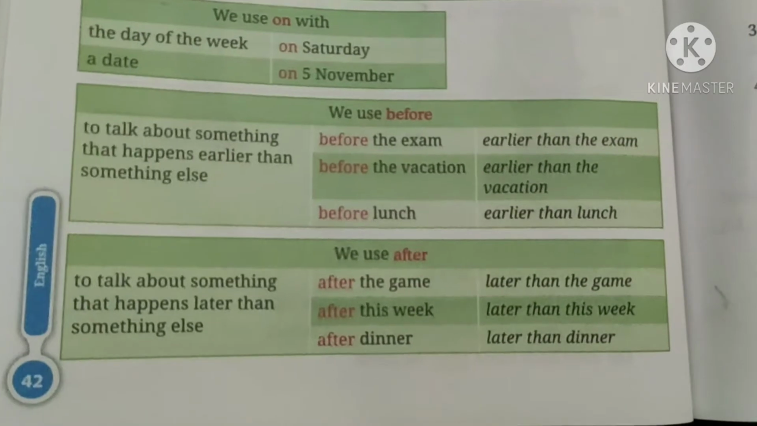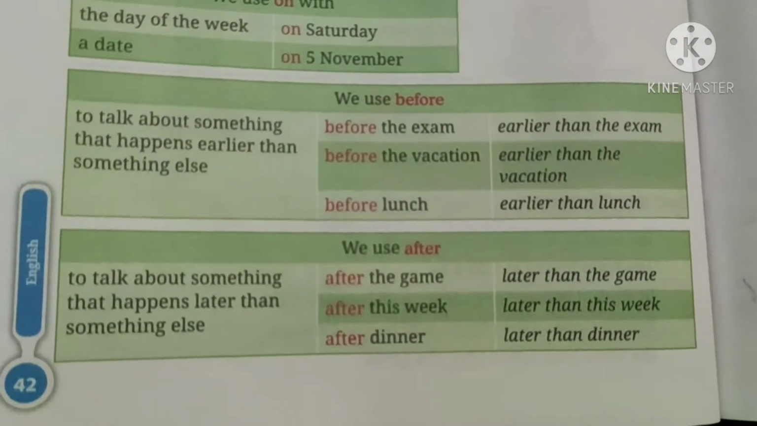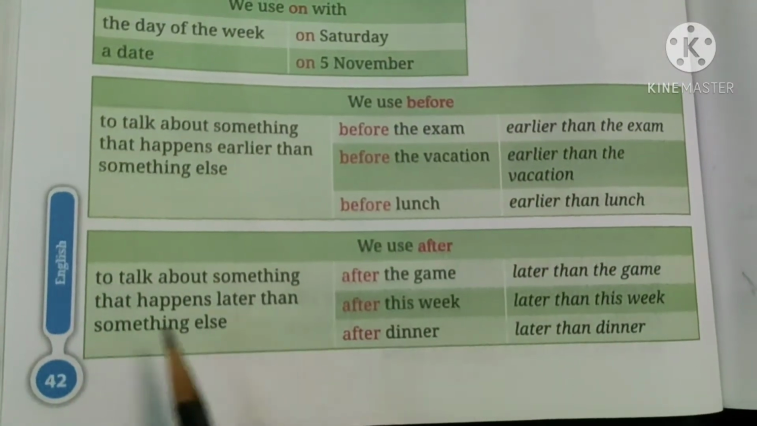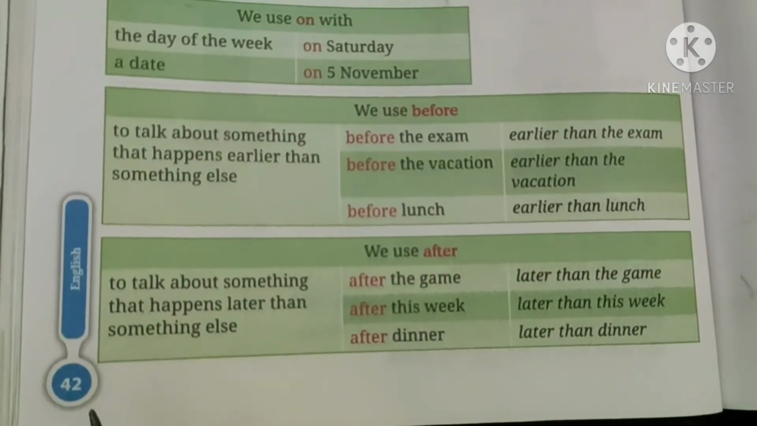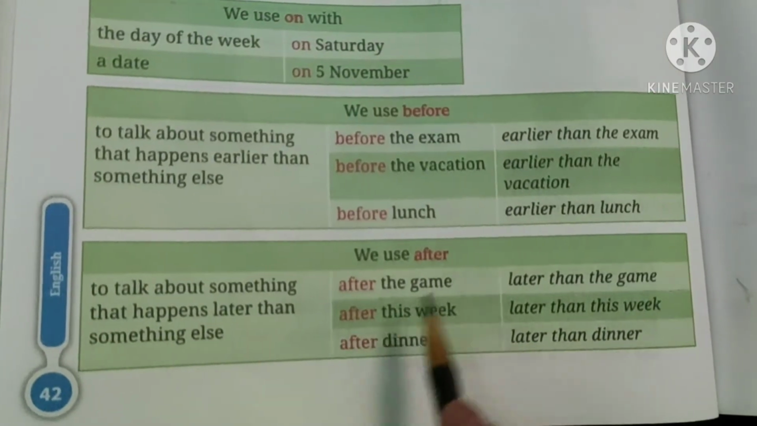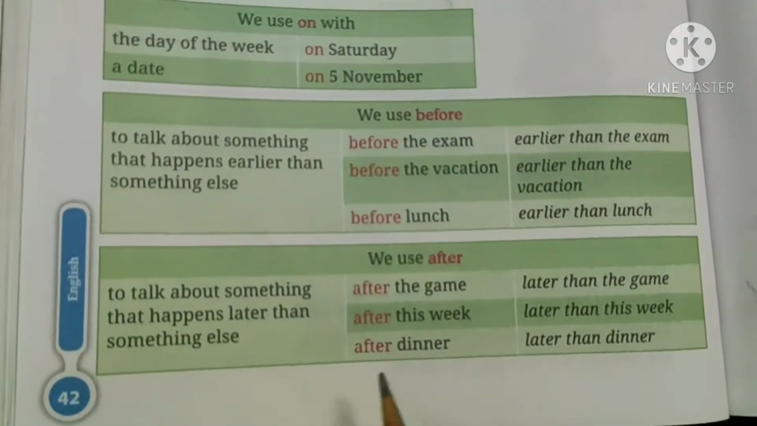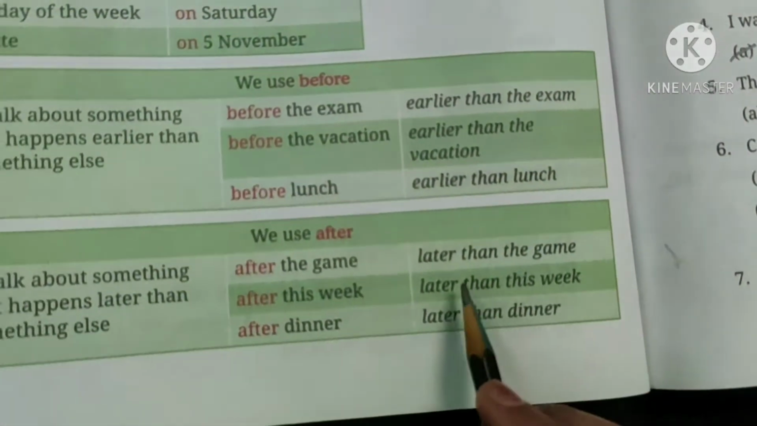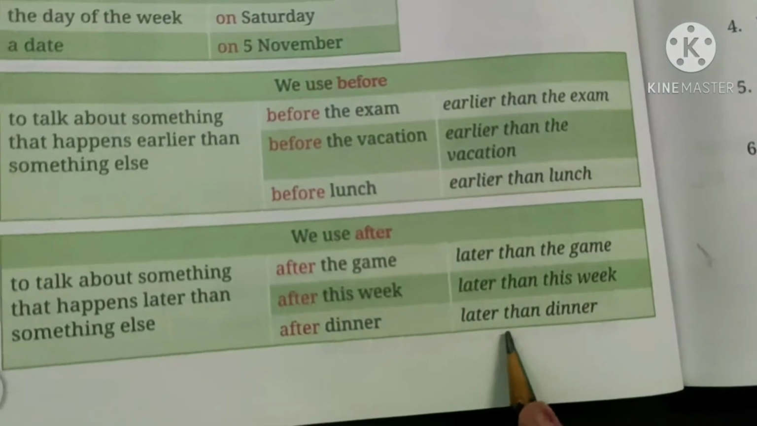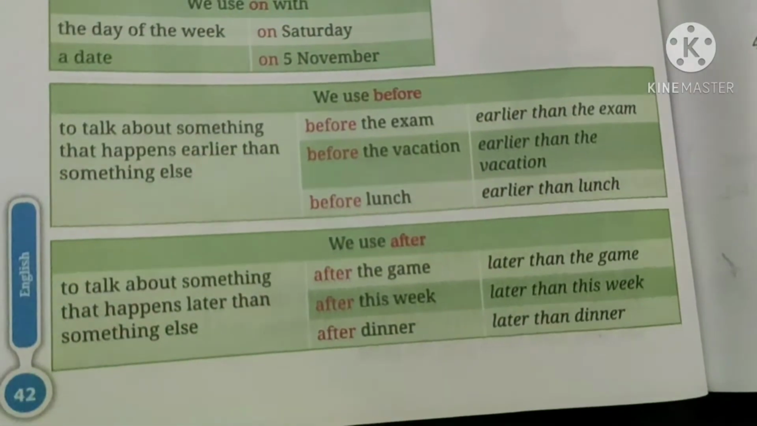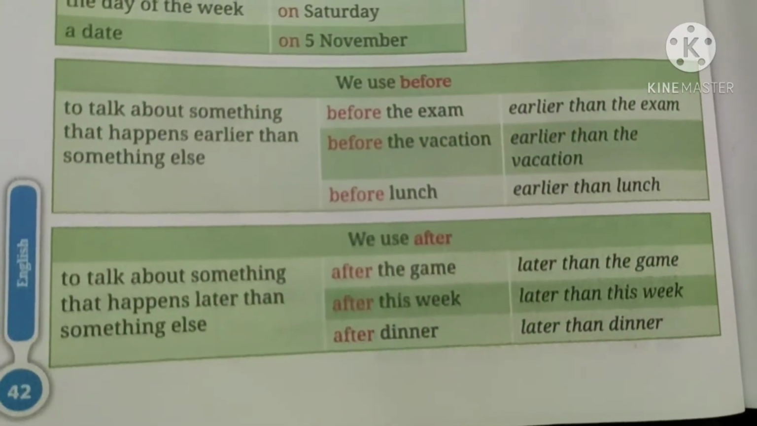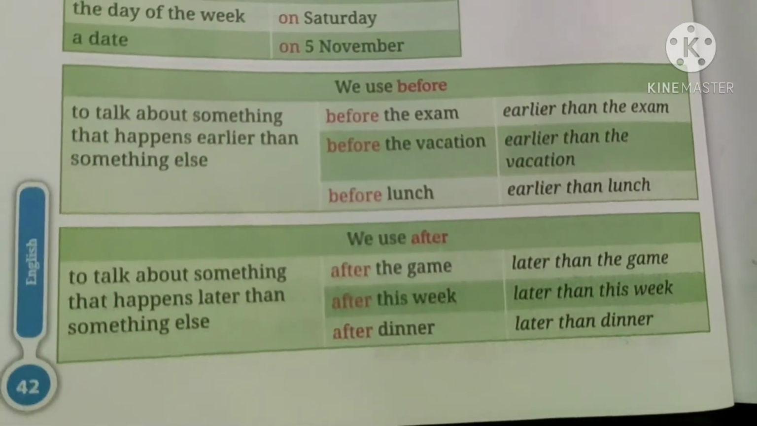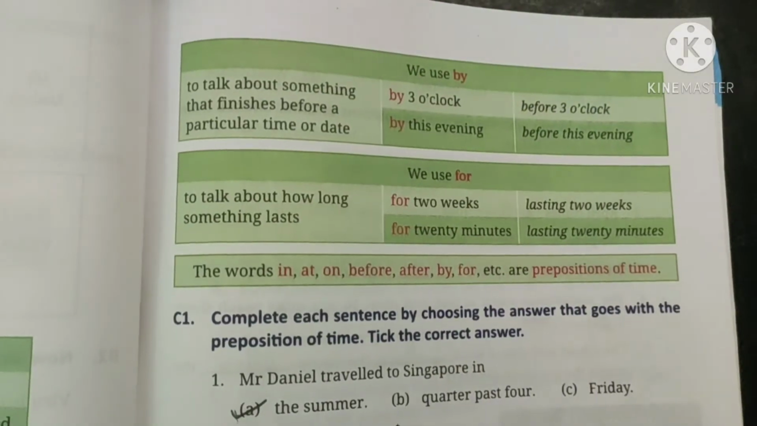Okay. Next, we use after. When we use after, it means we talk about something that happens later than something else. For example, after the game, after this week, after dinner. Later than the game, later than this week, later than dinner. We use after when something happens later than something else.